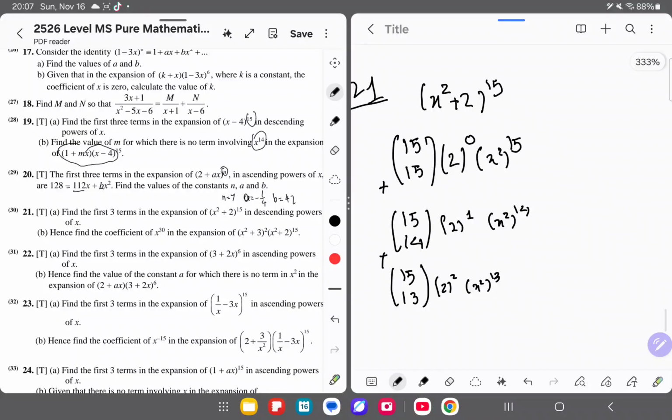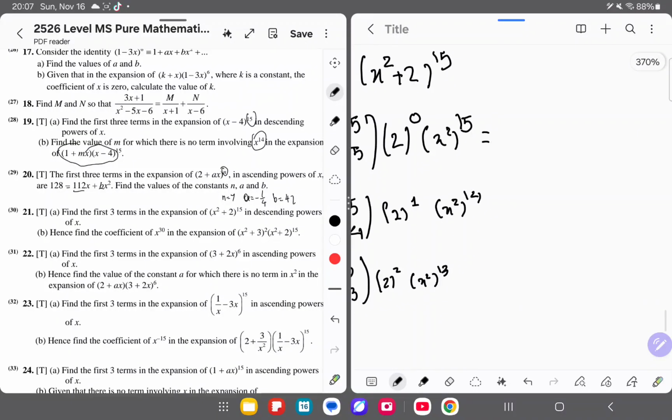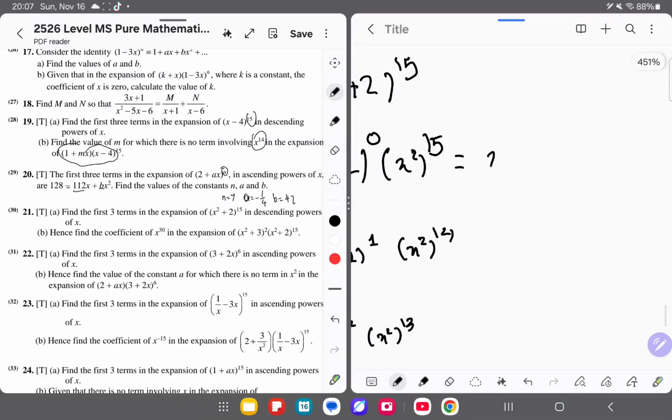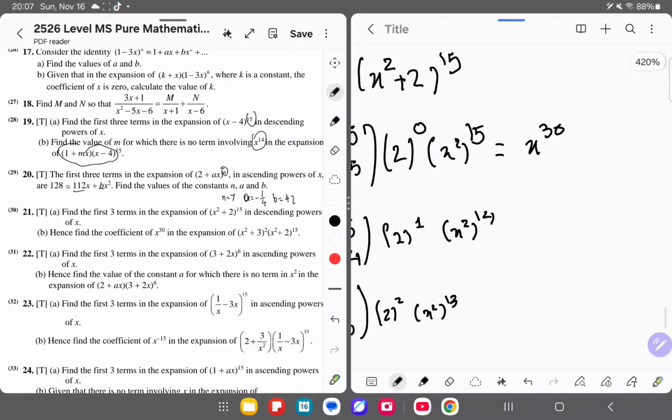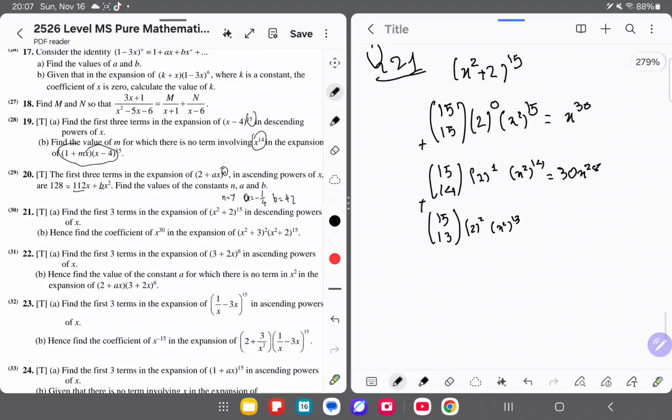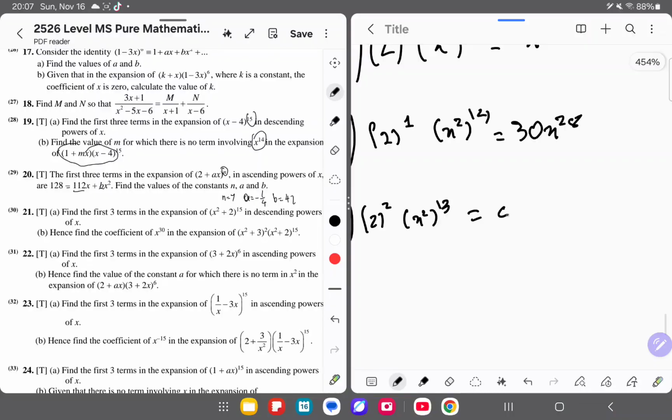Okay, so here it's going to be x to the power of 30. Over here, it's going to be 30 x to the power of 28. And then here, 15 combination 13 is 105 multiplied by 4, 420 x to the power of 26.